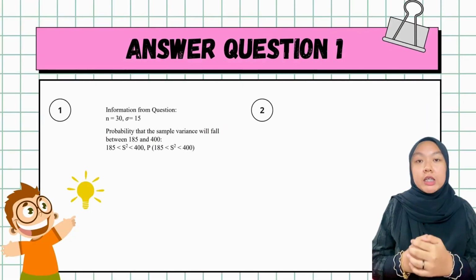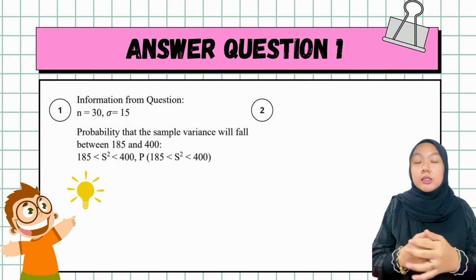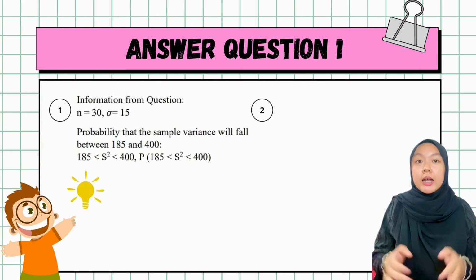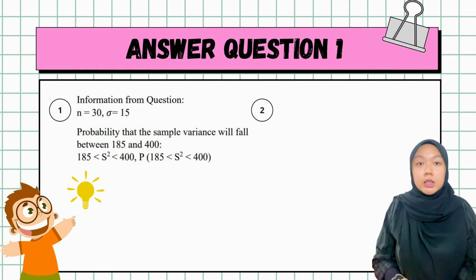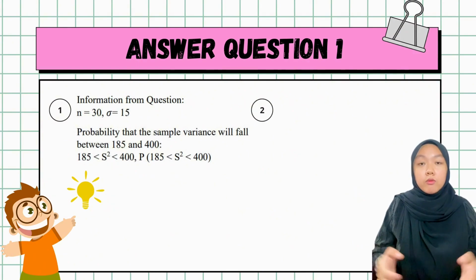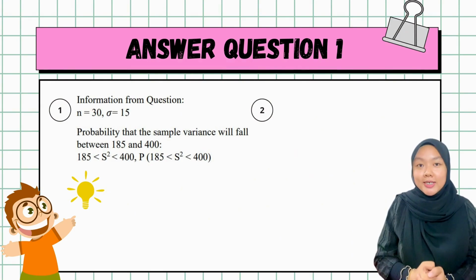So, the very first step is to determine the information given by the question. The question gives that a random sample of 30 employees has been selected and the standard deviation is 15. So, we know that our n is equal to 30 and our standard deviation, which is denoted as sigma, is equal to 15. Also, as the question gives, the probability of the sample variance falling between 185 and 400, we can write as P(185 < s² < 400).